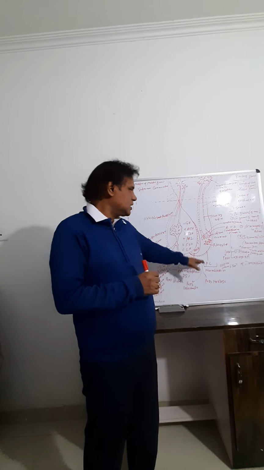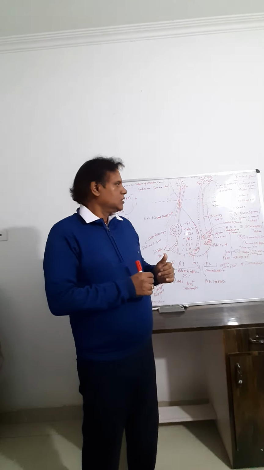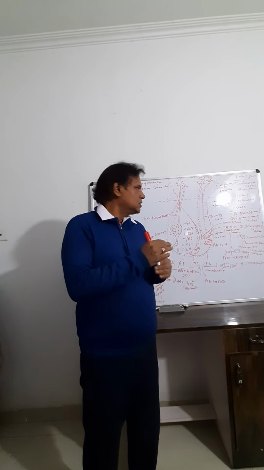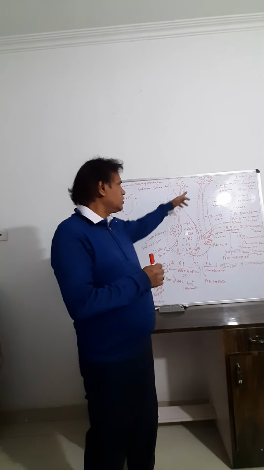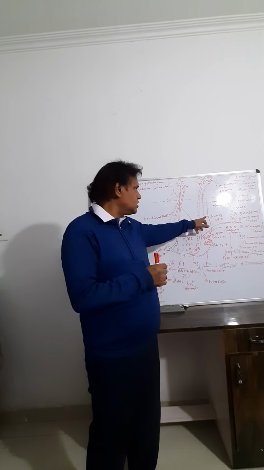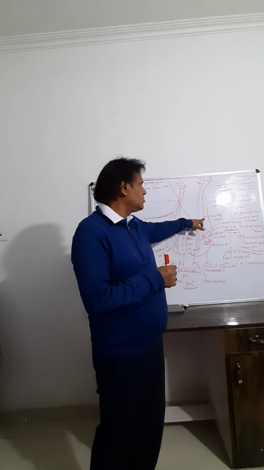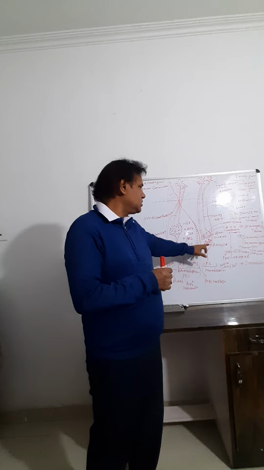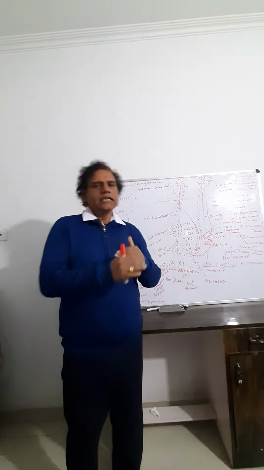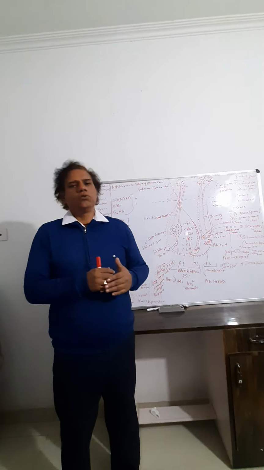And these are not synthesized in the pituitary gland. These are synthesized in the hypothalamus. That is, in the supraoptic nuclei of the hypothalamus there is synthesis of ADH, and in the paraventricular nuclei of the hypothalamus there is synthesis of oxytocin, but they are stored in the Herring body. So this is the axon in the infundibulum, and this is the Herring body, and this is the axon terminal. It consists of pituicytes. So the oxytocin and ADH synthesized in the hypothalamus are stored in the Herring body and released from the posterior lobe of the pituitary gland.